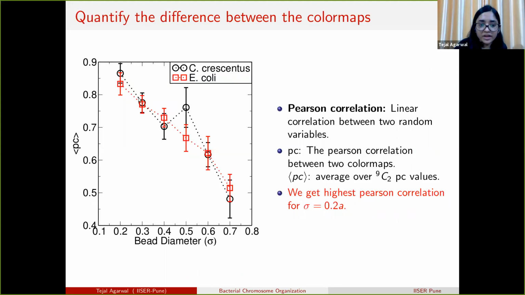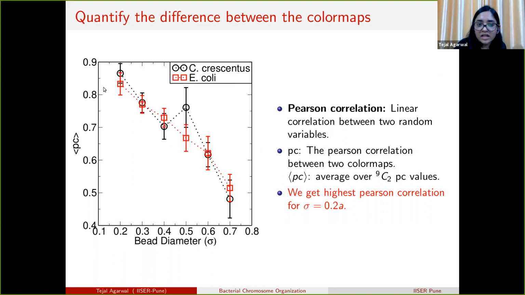So for that, we calculate the Pearson correlation among 9 independent conditions. The Pearson correlation gives the correlation between two color maps. We have 9 independent initial conditions, thus we have 9 independent color maps, so that will lead to 9 C2 values of Pearson correlation. We take the average of that value and plot it here, changing the bead diameter on the x-axis from 0.2 to 0.7.